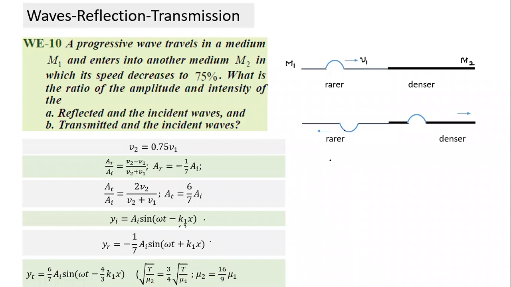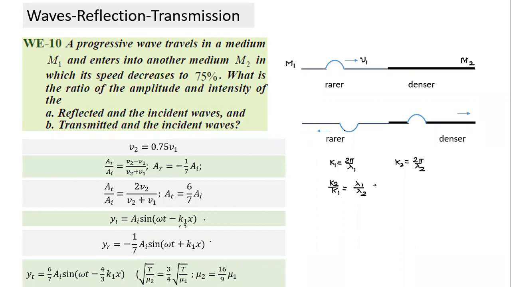So what is K1 equal to? 2 pi by lambda 1. And what is K2 equal to? 2 pi by lambda 2. So what will K2 by K1 be equal to? Lambda 1 by lambda 2.